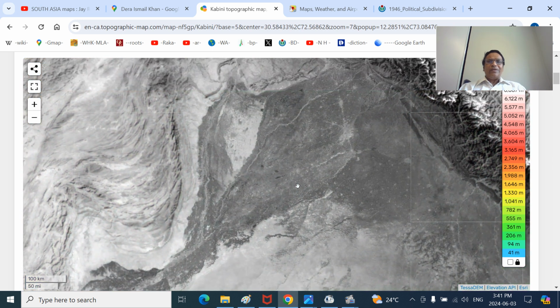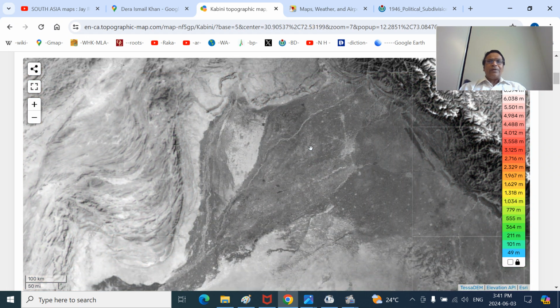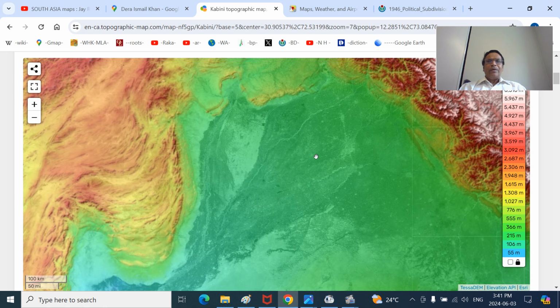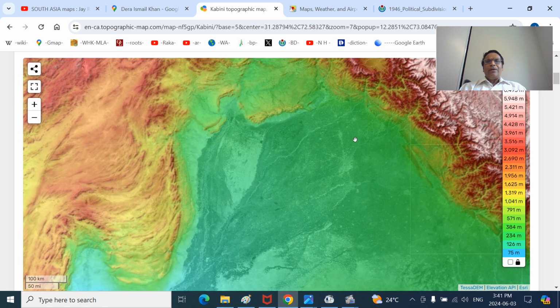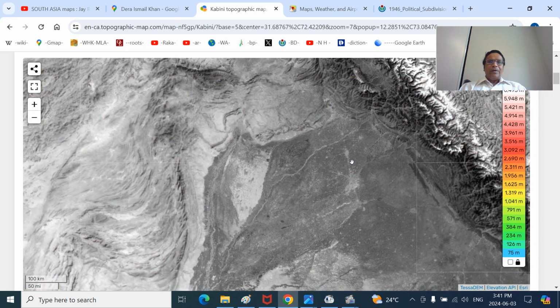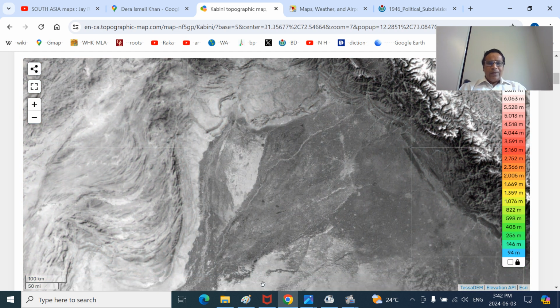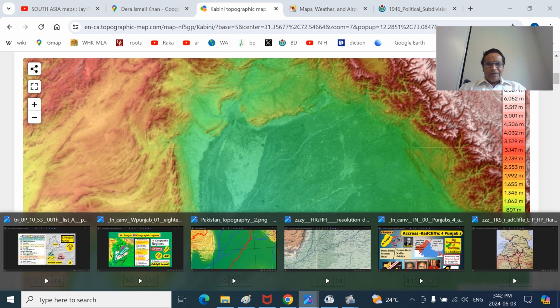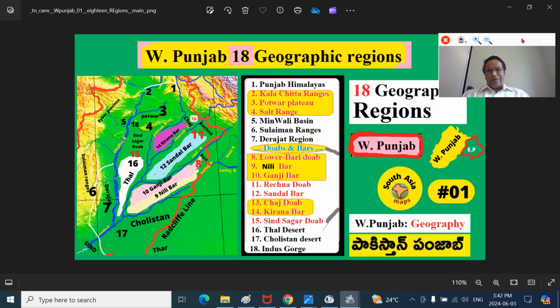This is Lahore city. That means this is the Ravi river. So this is the Rechna Doab. Rechna Doab. This is Faisalabad, Lyallpur town. And this is Gujranwala, hometown of Maharaja Ranjit Singh in the Rechna Doab. And this is the Jhelum river. That means this is the Gondal Bar, this is the Kirana Bar. That is about, briefly, the fascinating 18 physiographic regions of Paschim Punjab.